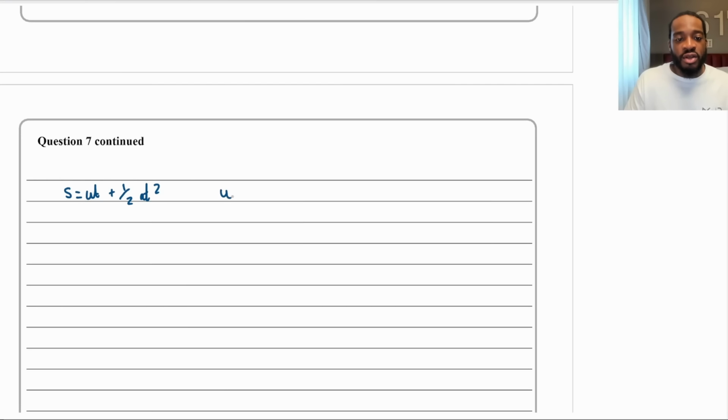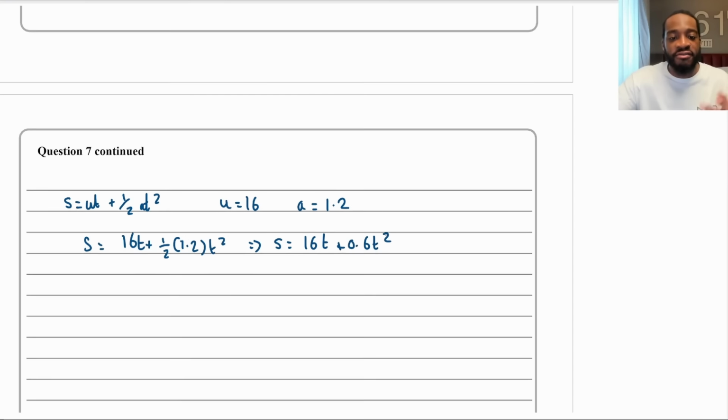And what do I know? I know that u is equal to 16, and I know that a is equal to 1.2. So generally speaking, the distance travelled is going to be 16t plus a half, and then a, which is 1.2, t squared. So s is equal to 16t plus 0.6t squared. And then I can use this to figure out the distances.